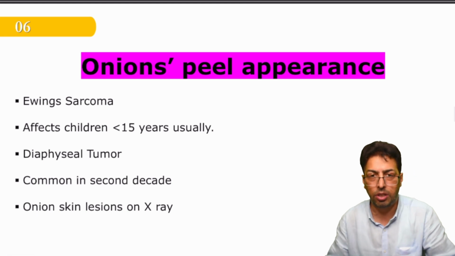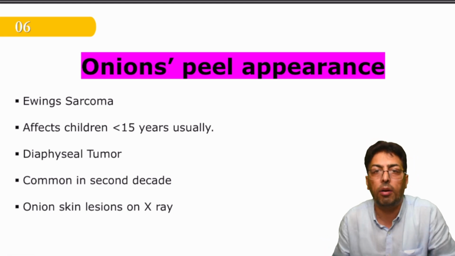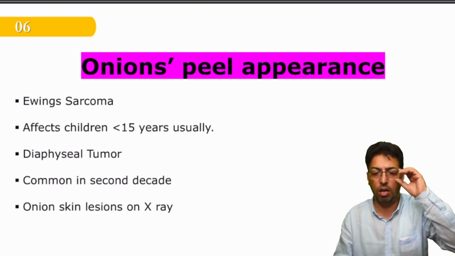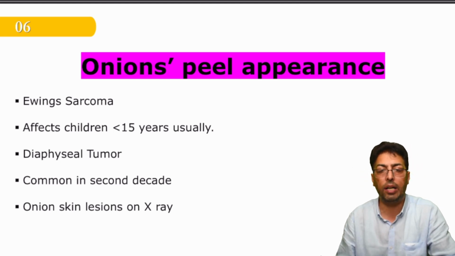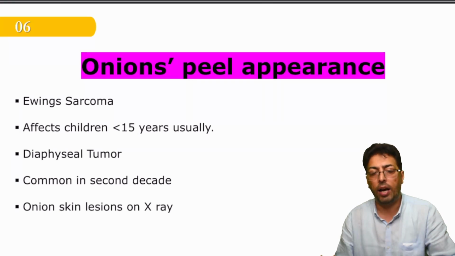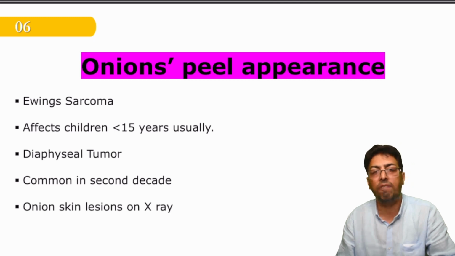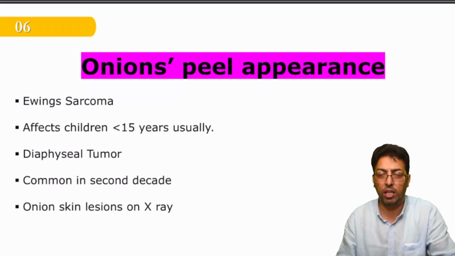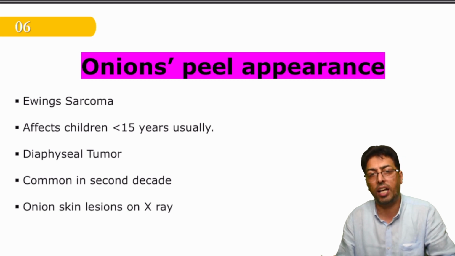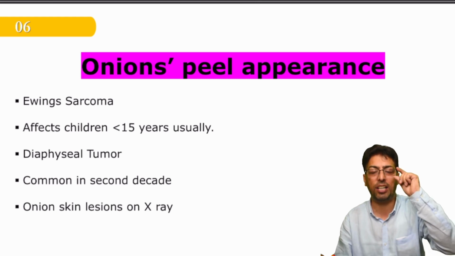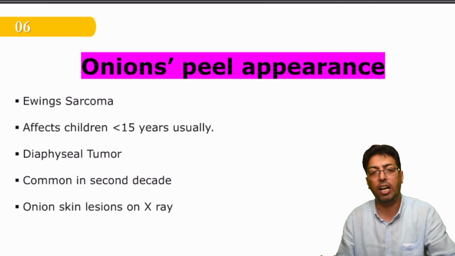Now, onions. It pertains to vegetables and onion peel appearance. Sometimes in orthopedic oncology, orthopedics will come across a young child with pain, fever, and something like an infective pathology. This Ewing sarcoma is very important because it usually presents like osteomyelitis. It is a bit of an aggressive tumor and it is a diaphyseal tumor. What is Ewing sarcoma and its association with onions?